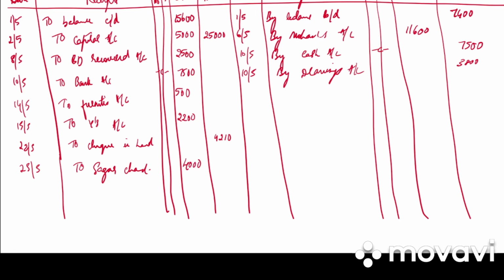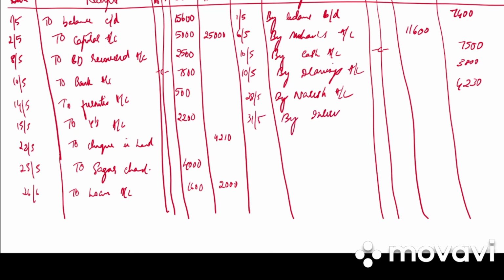Then we have received repayment of loan and deposited out of it 2,000 into bank. So to loan account 1,600, 2,000. Then we have check received from Naresh was dishonored. So 28th May by Naresh account 4,230. Why 4,230? 4,210 was the check dishonored and 20 rupees is bank charges. Then on 31st we have by interest account. How much is it? 650.